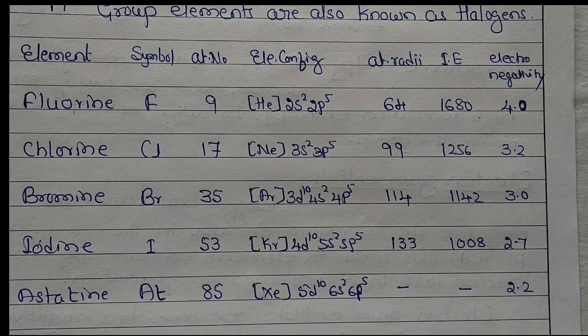So now as usual, how does it occur in nature? Fluorine and chlorine are more abundant in nature. And fluorine occurs in the form of fluorides. That is normally calcium fluoride or sodium aluminum fluoride, that is cryolite. And also we can find fluorine in river plants,